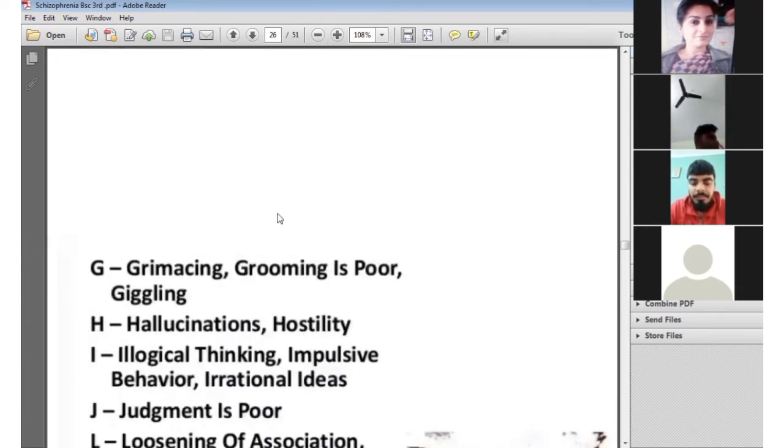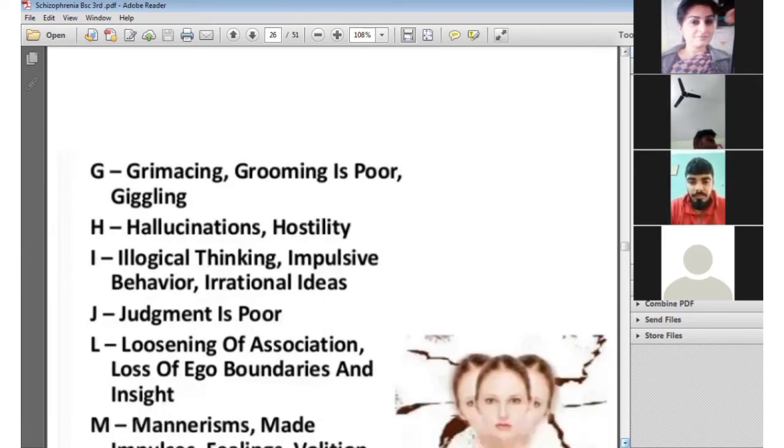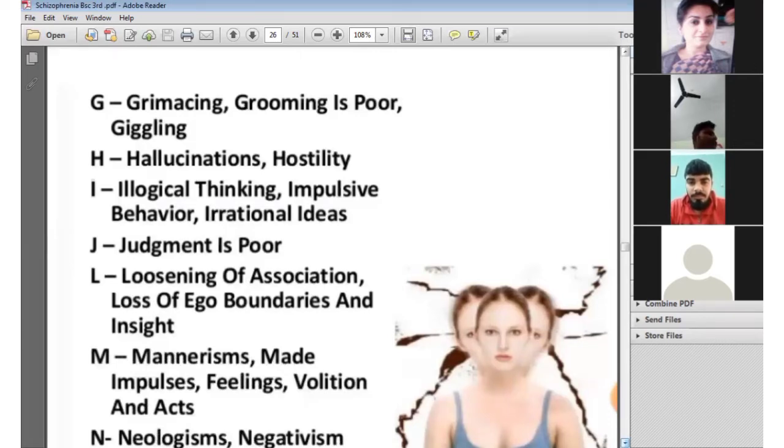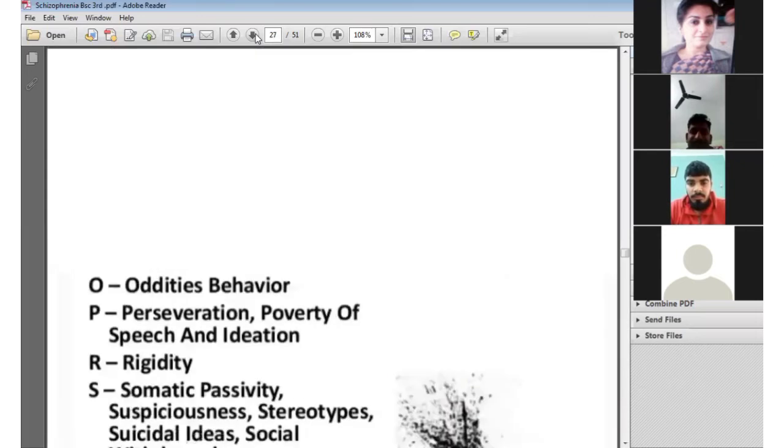Next one is G. G means grimacing, grooming is poor. H means hallucination, hostility. Next, I means illogical thinking, impulsive behavior, irrational ideas. J means judgment is poor. L means losing of association, loss of ego boundaries and insight. M is for mannerism. Mannerism means repetition of a movement, habitual under stress, made impulses, feelings, volitions and acts. N means neologism. Neologism means the person uses a new, special meaning for a word that is particular to that person.